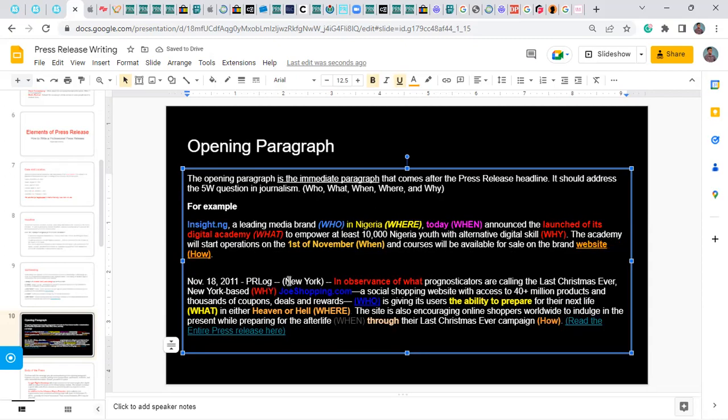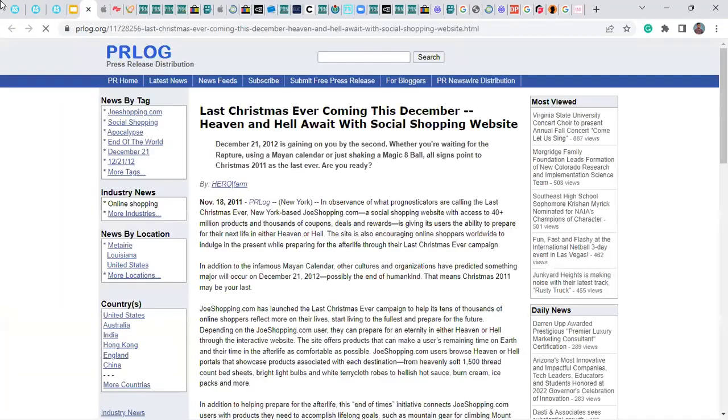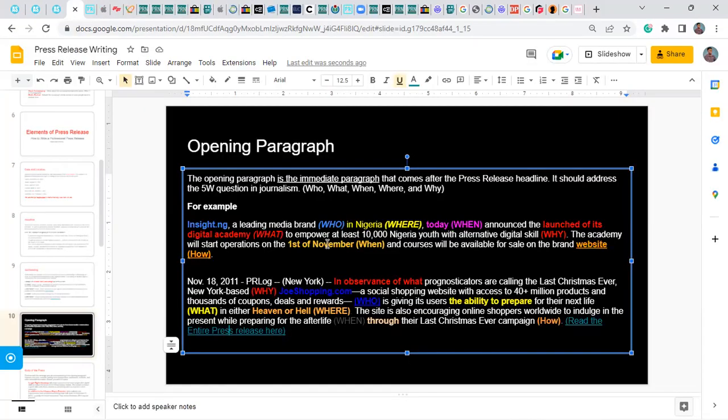Now, here's another press release. This press release is interesting. I deliberately attached it because it is one of the weirdest press releases out there. And what I mean by that is that many businesses use press release for marketing purposes. So the idea is like they want to cover the news at all costs, so they just create anything.